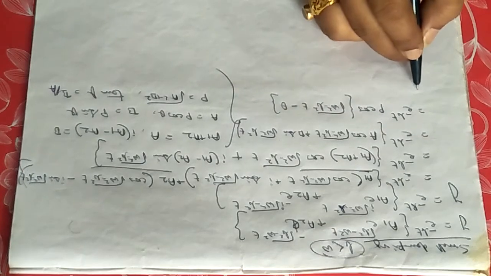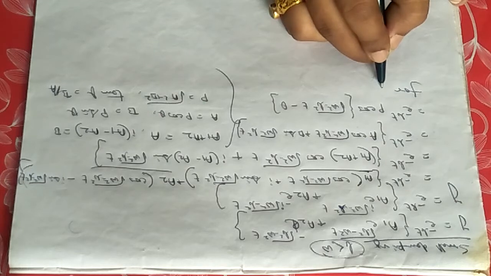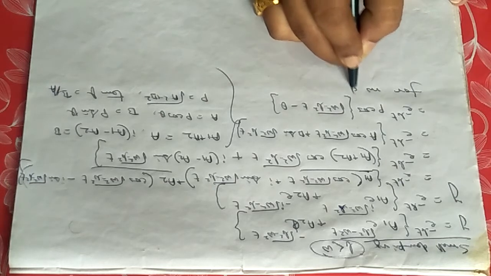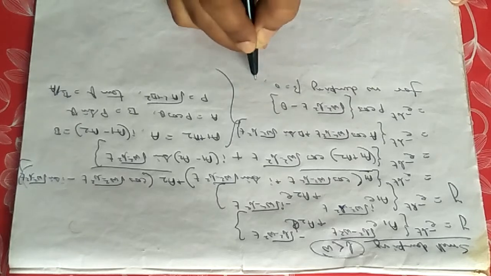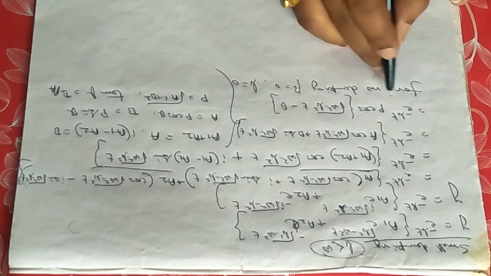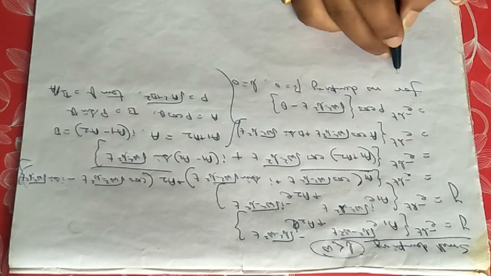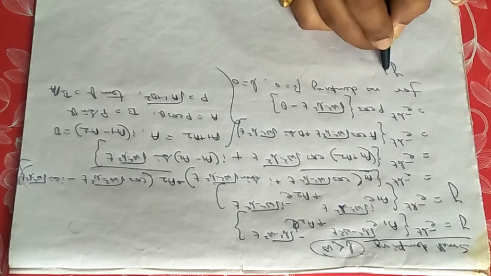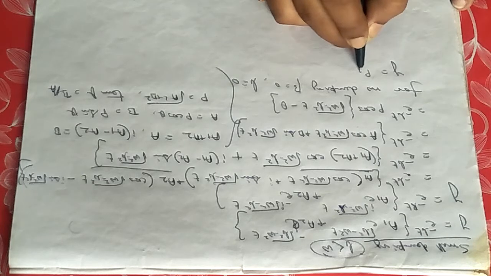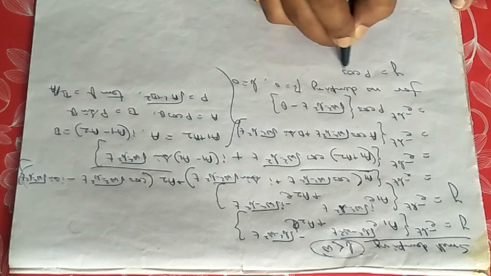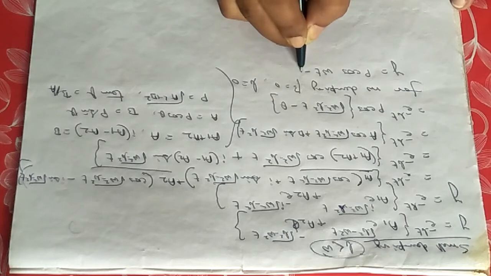So for no damping, if you cause no damping, the value of beta will be equal to 0, so b will be equal to 0. If you put the value of b equals 0 for no damping, then the solution will be changing to y equals P, this term e to the power 0 equals 1, so it will be P cos of omega t minus theta.